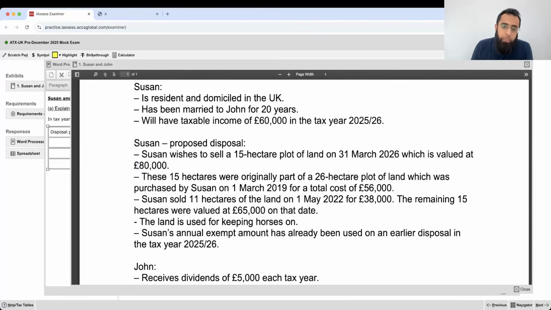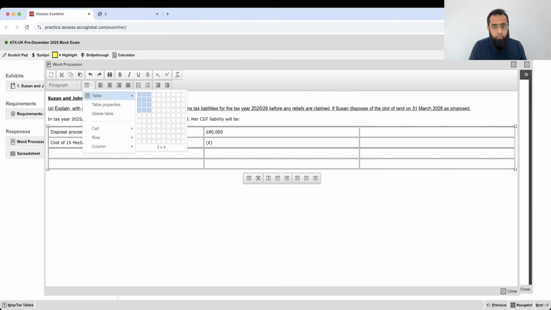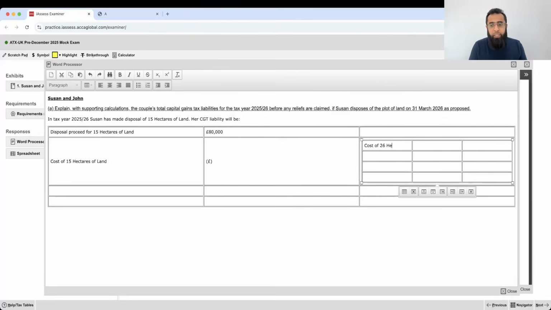Now comes the cost. These 15 hectares were originally part of 26 hectares of plot, which was purchased by Suzanne on 1st March 19 for a total cost of 56,000. The problem is that she never purchased 15 hectares; she purchased 26 hectares of land. So now, the cost of 15 hectares of land, we don't know, because 15 hectares were never purchased. So now, the cost of 26 hectares of land. I will add one more table here.